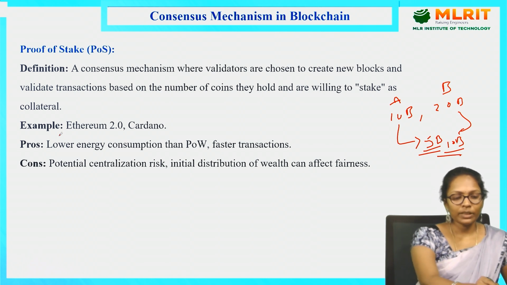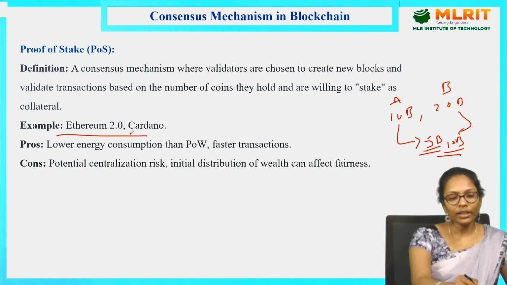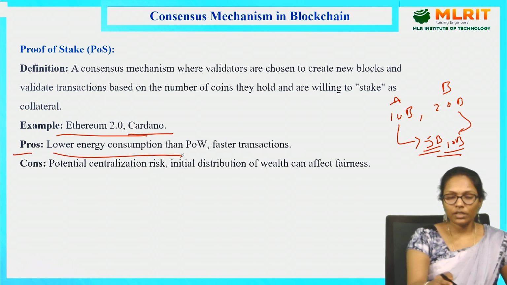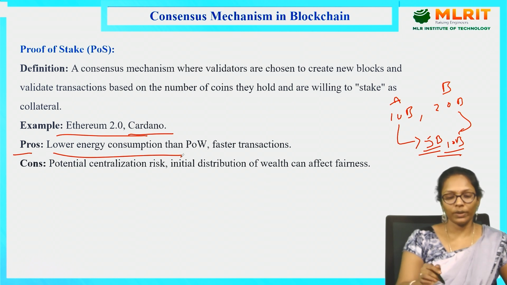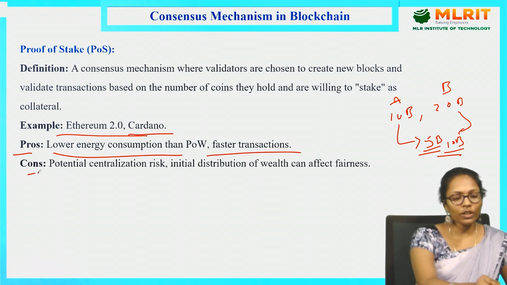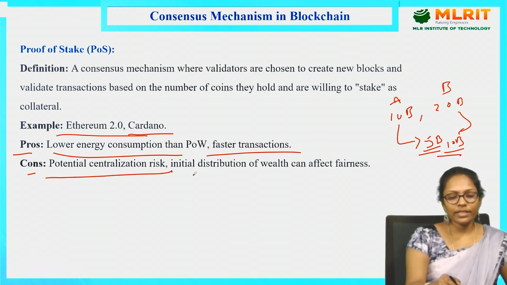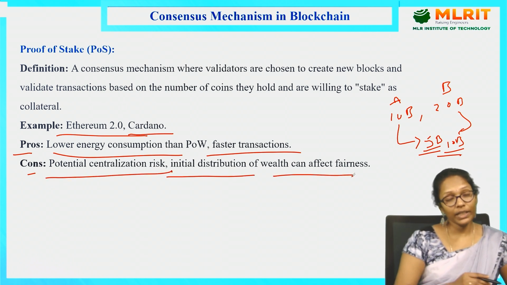So the examples are Ethereum 2.0 and Cardano. Coming to the pros: low energy consumption compared to POW. As I said, all the remaining consensus algorithms other than POW require less energy only, and it is faster when compared with all the others. Coming to the cons: potential centralization risk, and the initial distribution of wealth can affect fairness.